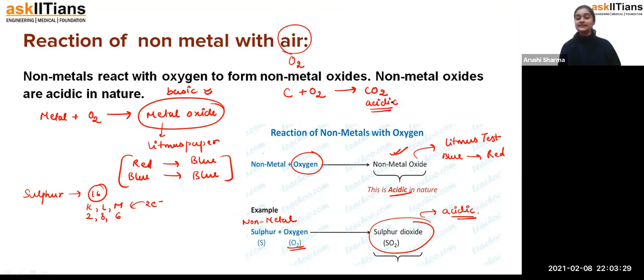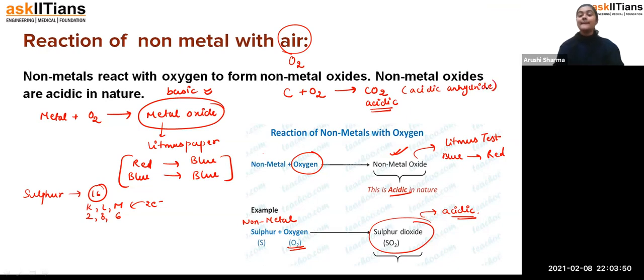Why? Because when water and carbon dioxide react, they form H2CO3, the carbonic acid. That is why these acidic oxides, which result in the formation of acids, we call acid anhydrides.